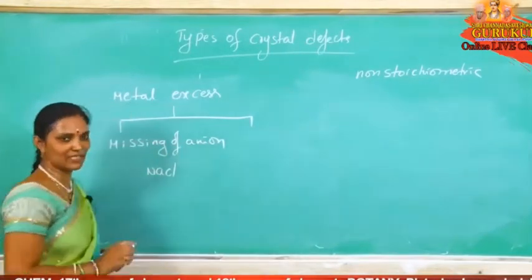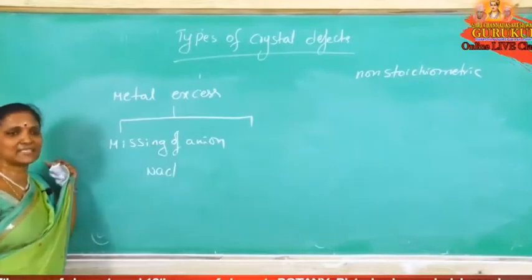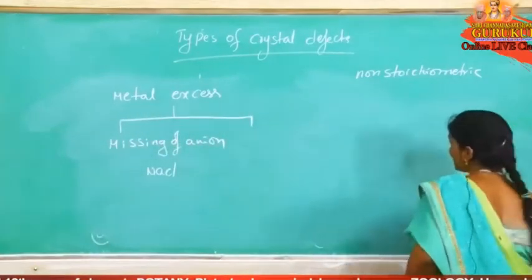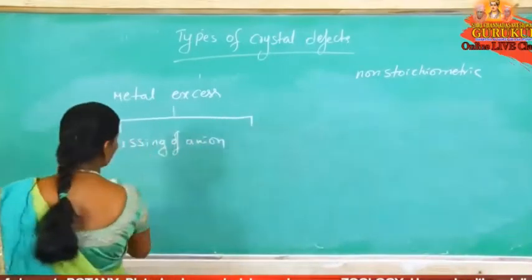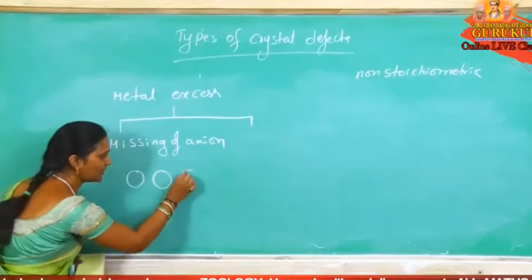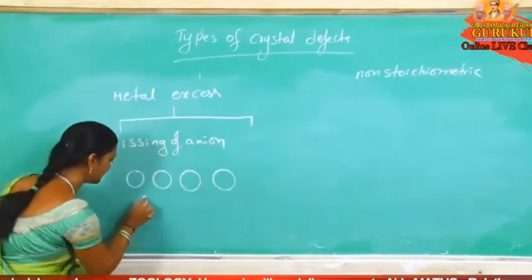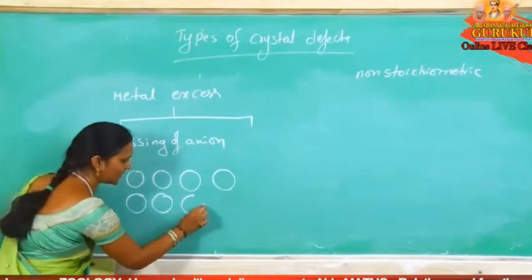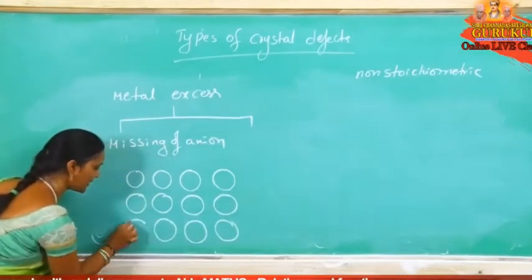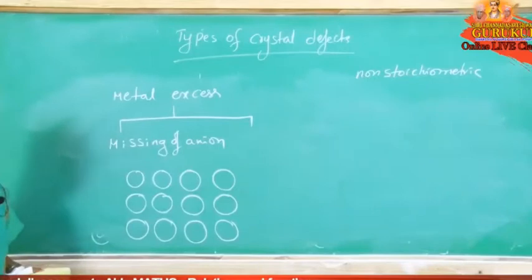Now here how we are learning this one. Now NaCl crystal is given. In the presence of sodium vapors, this NaCl is heated. NaCl salt given; based on the flame test, we can identify that sodium ion is present.